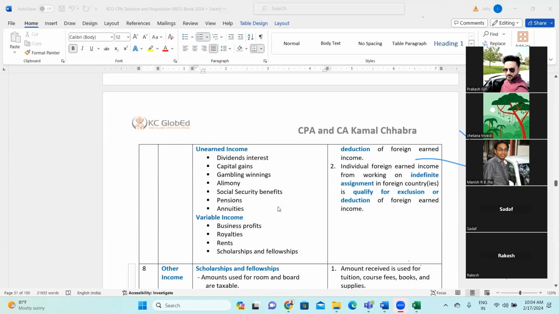Unearned income is income in which an individual is not actively engaged, for example dividend income, interest income, capital gain, gambling income, alimony, social security benefit, pension, annuity, right? Those kinds of incomes are considered unearned income. And variable income could be your business profit, royalty, rental, scholarship, and fellowship.